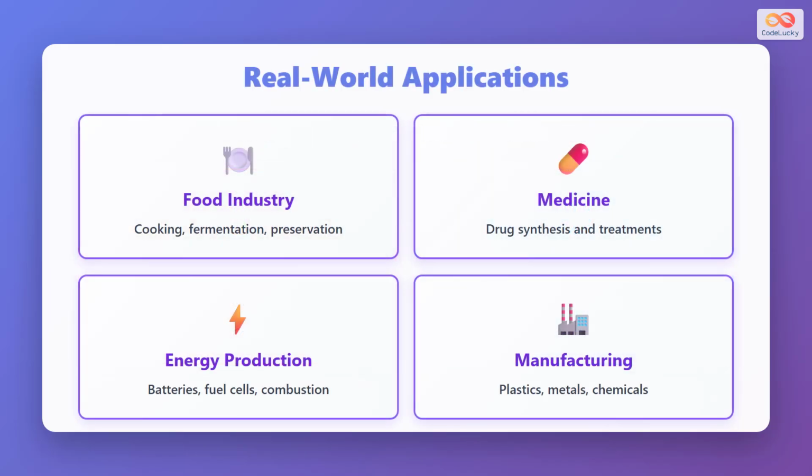Chemical changes are essential to modern life and technology. In the food industry, cooking, fermentation, and preservation all rely on chemical reactions. Medicine depends on drug synthesis through carefully controlled chemical changes. Energy production uses chemical changes in batteries, fuel cells, and combustion engines. Manufacturing creates plastics, metals, and countless chemicals through industrial chemical processes.